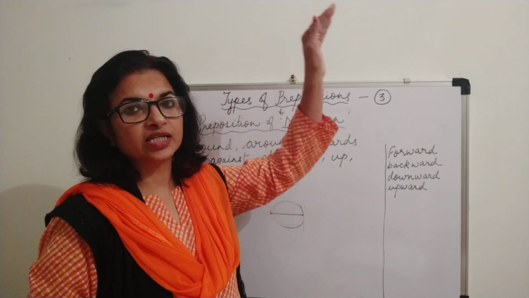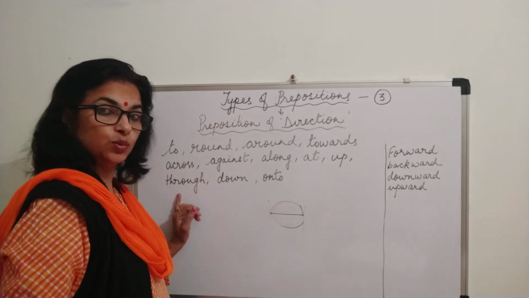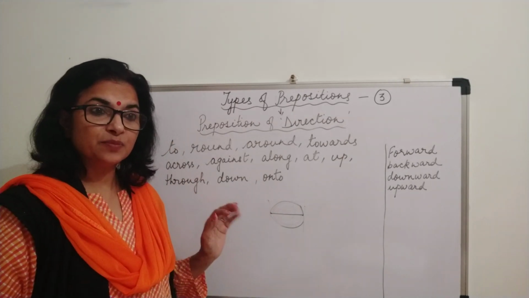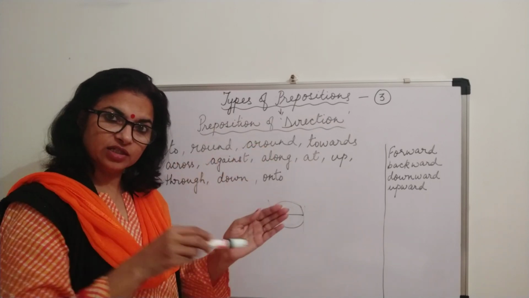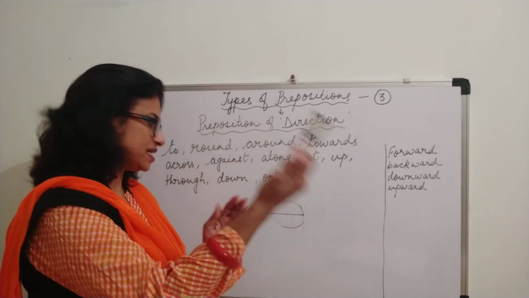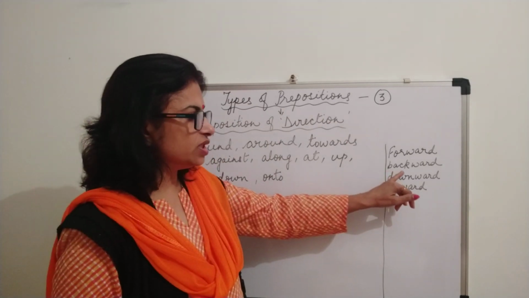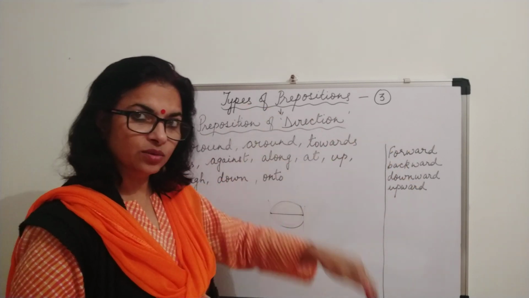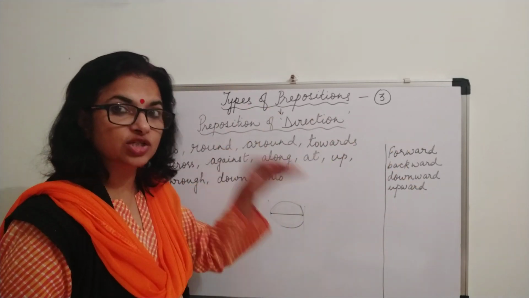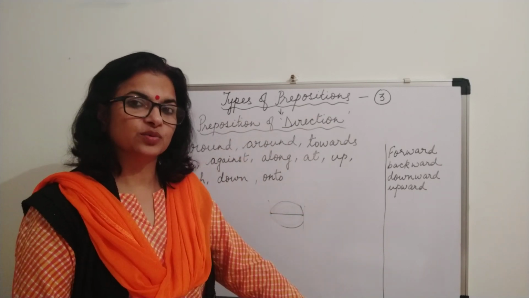So again it is telling you the direction, up. Through, the girl passed through the passage. So again it is telling you the direction, through the passage. Down, down or downwards, it is the movement. Now it is telling you the direction, down. Downwards, towards the down.